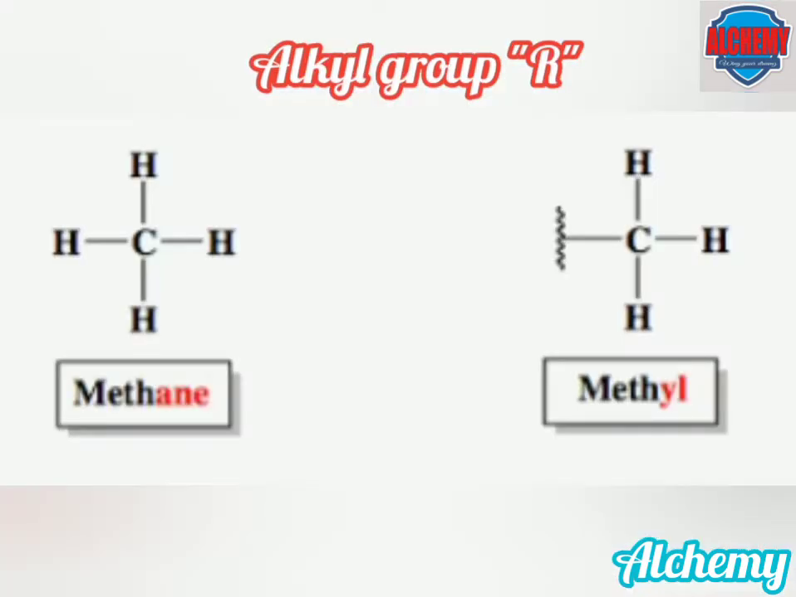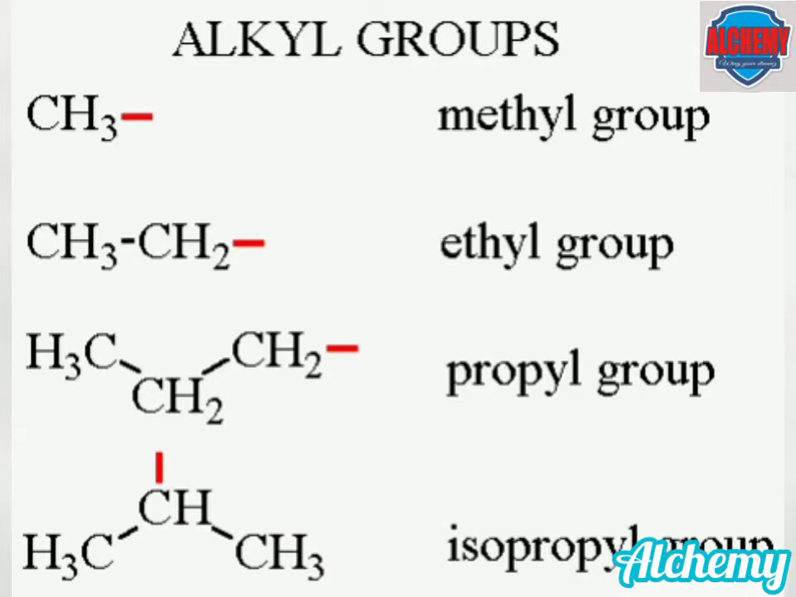An alkyl group is formed by the removal of hydrogen from an alkane or open chain hydrocarbon. For example, when a hydrogen is removed from methane, the resulting compound is known as methyl. Some examples of alkyl groups are given here. In the first case, when a hydrogen is removed from methane, it forms methyl. In the second case, when a hydrogen is removed from ethane, it forms ethyl. Similar is the case of propyl and isopropyl groups.